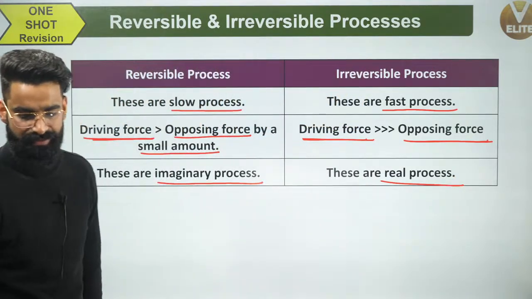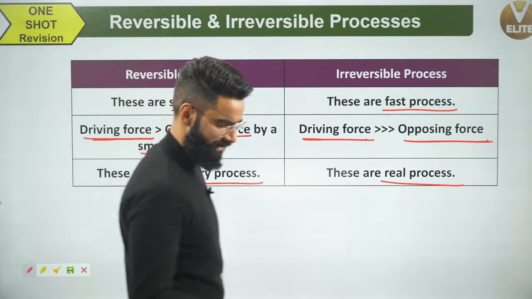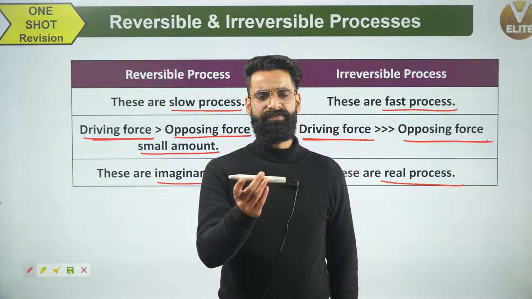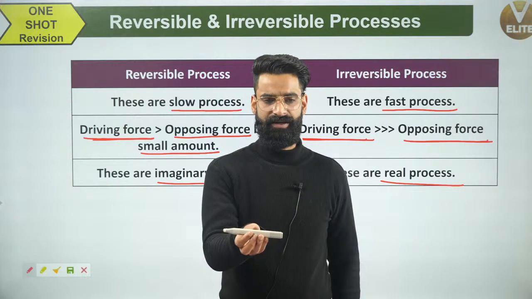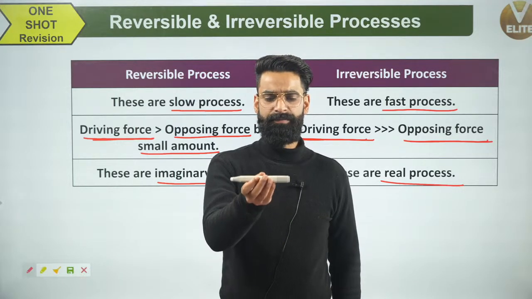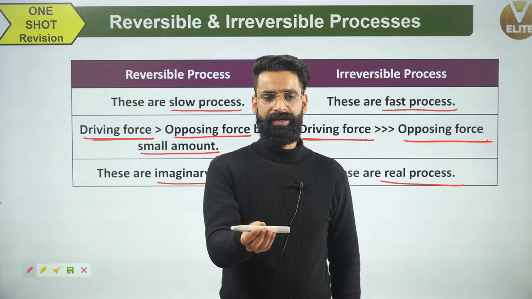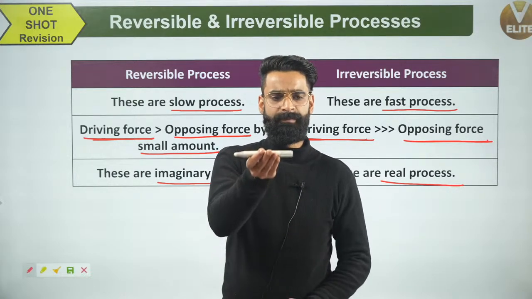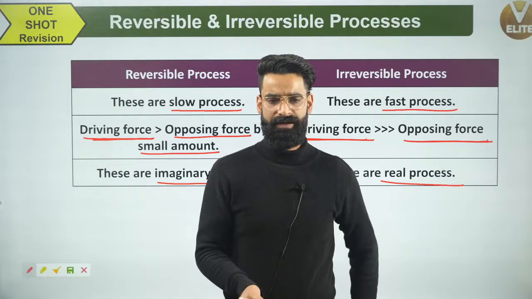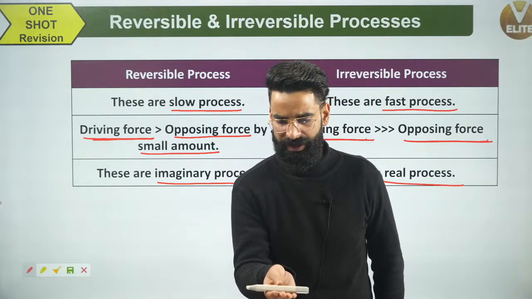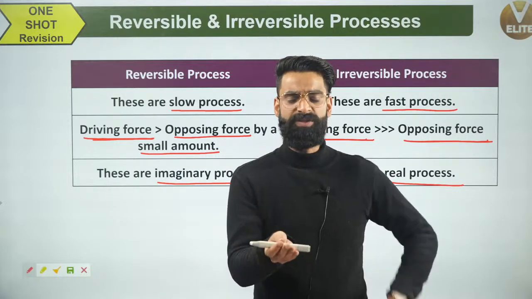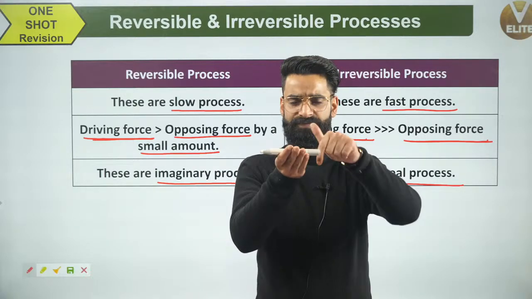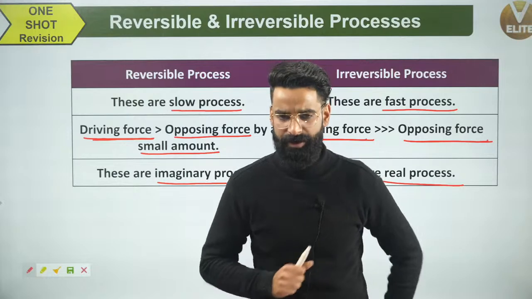Now, how can we get this concept right here? It's very simple, guys. See, for example, I need to lift this marker up. If I want to lift this marker up, how many forces are being experienced by this marker? The first force, which I'm giving in upward direction; the second force, gravity, is pulling it towards itself. So there are two forces acting on this marker when I'm lifting it up. The force which I'm giving, by means of which it is going upwards, is called the driving force, and the force by which gravity is opposing its motion, that's what I'll be calling the opposing force.